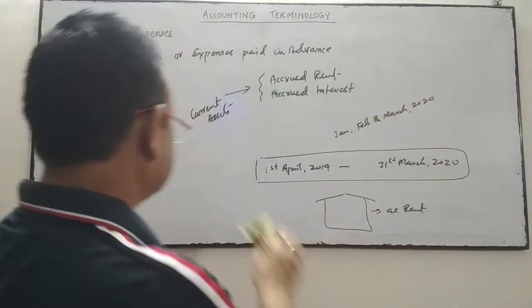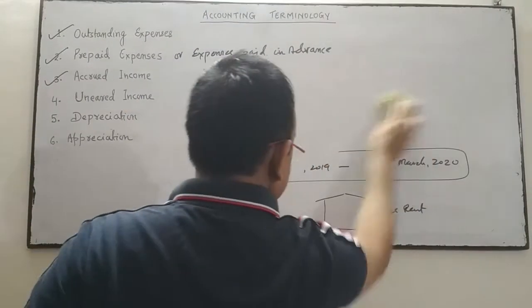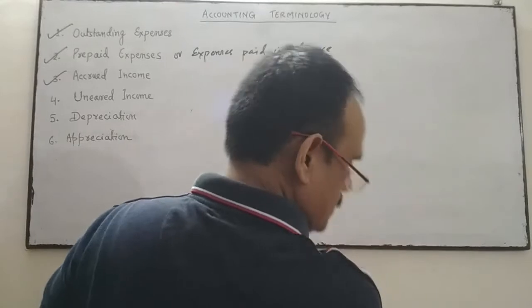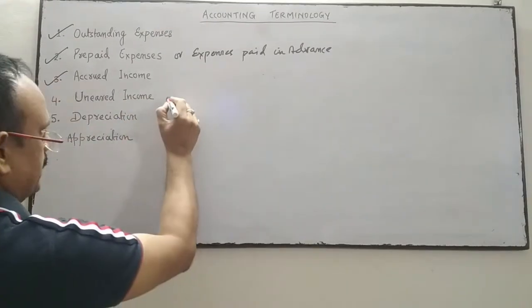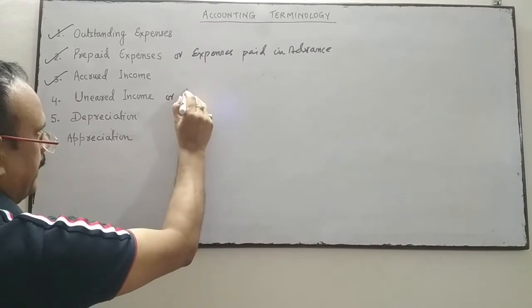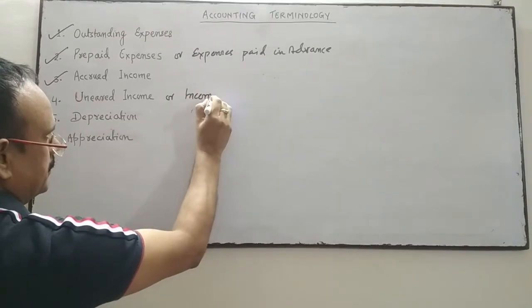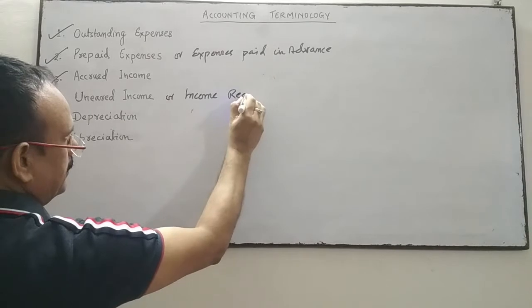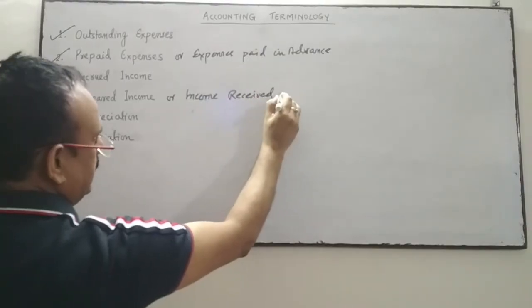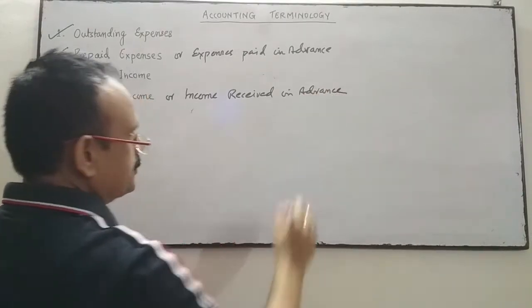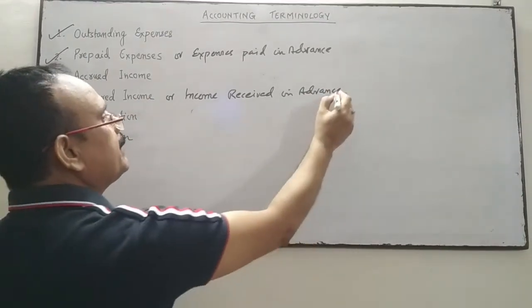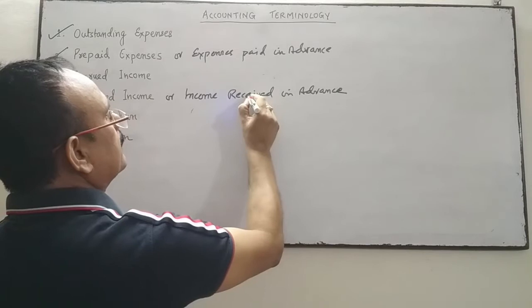Next terminology is unearned income. It is also known as income received in advance.